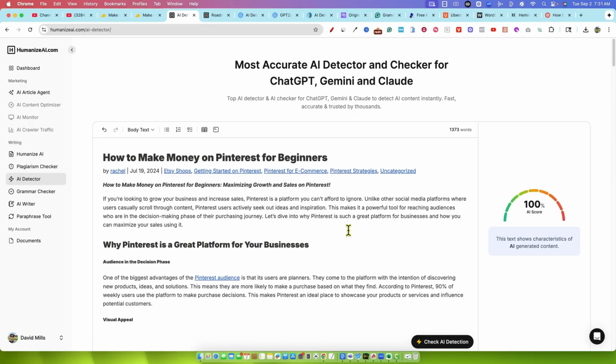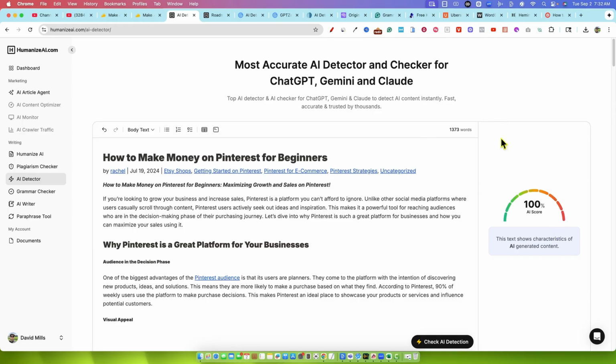Now, I can't tell you how accurate this is. I don't know if this was generated with AI, right? We'll have to use the tool a lot and maybe put some articles that we know for a fact were written by humans and see what it scores. I take this kind of stuff with a grain of salt. Some people just like this kind of thing where they can test AI generated content.